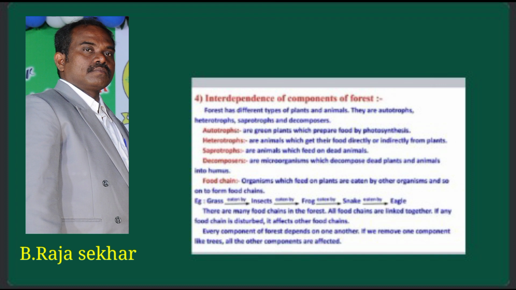If we remove one component like trees, all other components are affected. So every component is essential for the flow of energy from one organism to another.